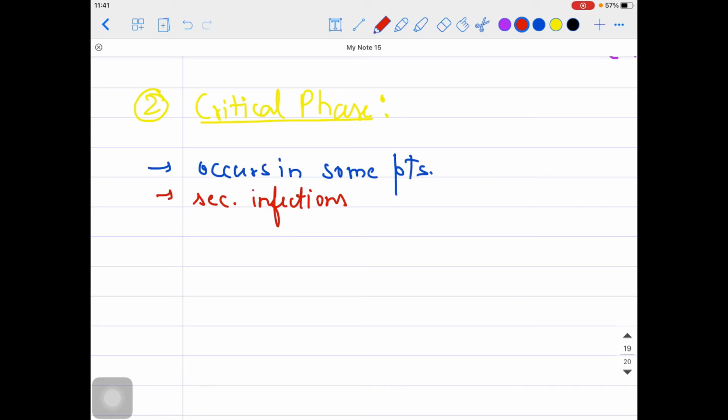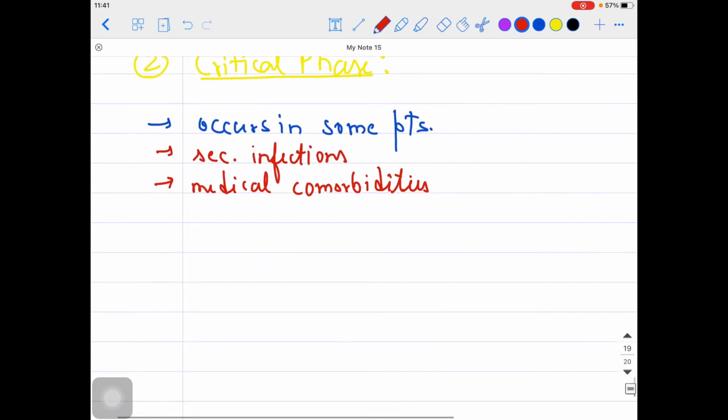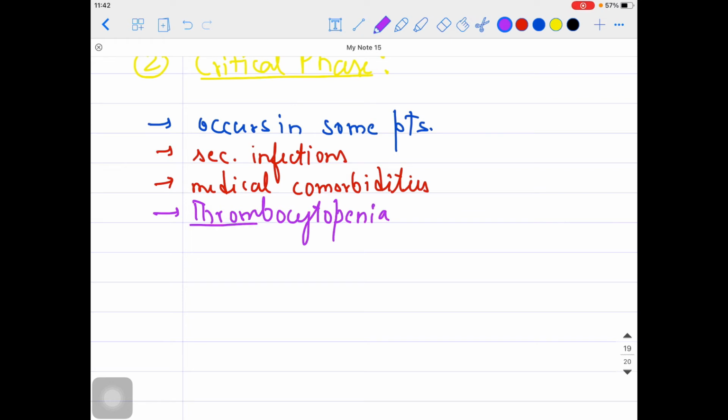Now other kinds of medical comorbidities can be there. Some other diseases might persist in these kind of persons, so it could be more lethal as compared to the previous infection. This particular phase might be present in the person for 1 to 2 days. Thrombocytopenia is also a very important feature over here. In dengue fever, thrombocytopenia is a very important feature, guys, where the platelets can be very low.